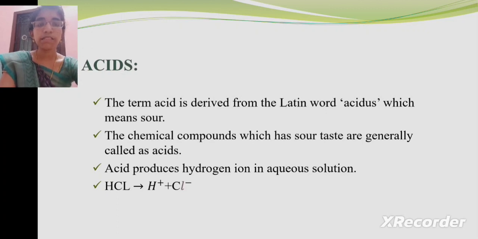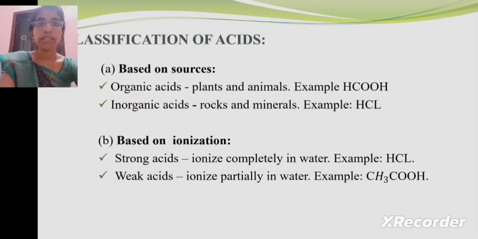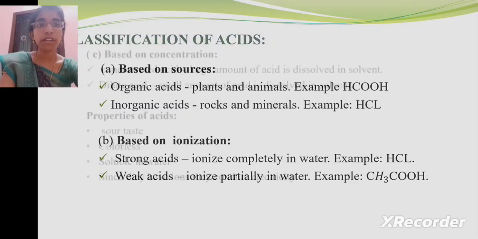The substances which are sour in taste are called acids, and they produce hydrogen ions in aqueous solution. Based on source, acids are classified as organic acids and inorganic acids. Organic acids are derived from plants and animals, while inorganic acids are derived from rocks and minerals. Based on ionization, acids are classified as strong acids and weak acids. A strong acid ionizes completely in water, whereas a weak acid ionizes partially in water.